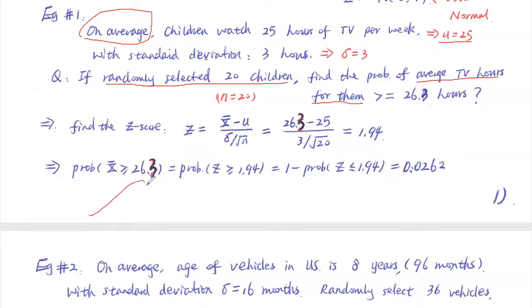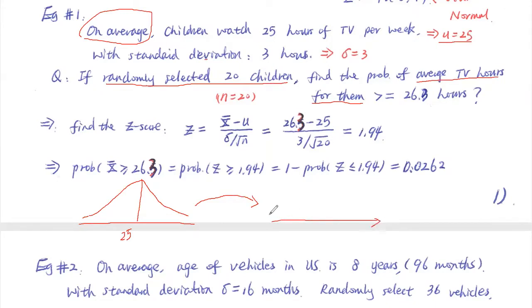Let's draw the bell-shaped curve, remember? We know that they follow a normal distribution. Where's the center? The center is the average, 25. The standard deviation is about 3. And then we want to translate it into the standard normal distribution curve.